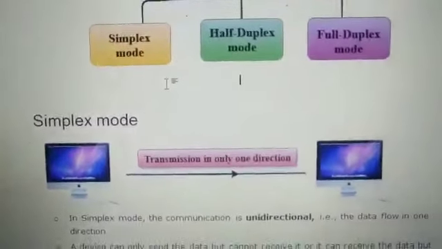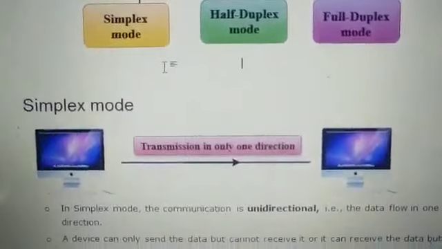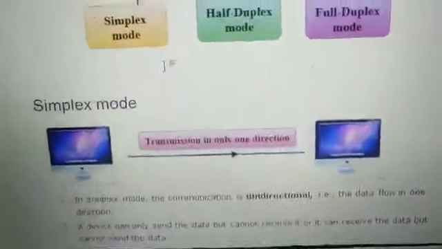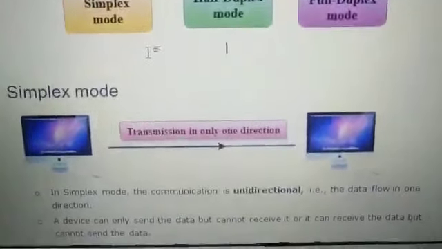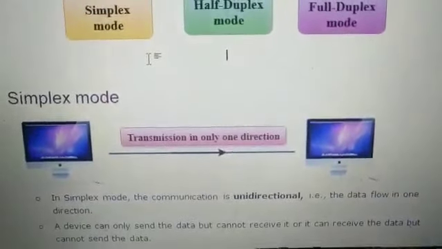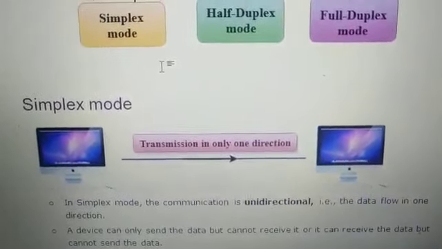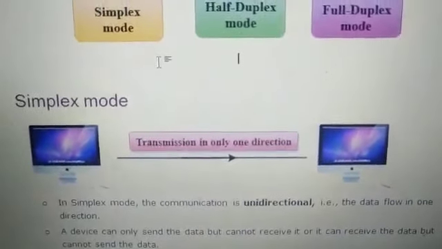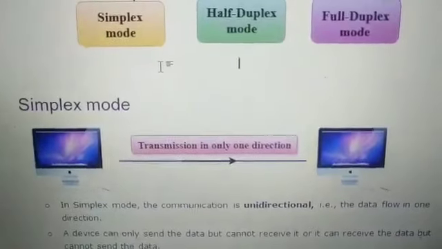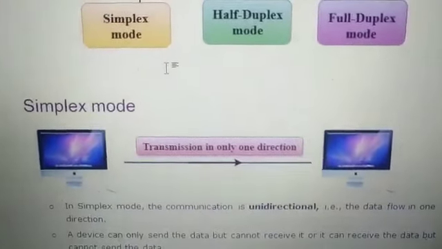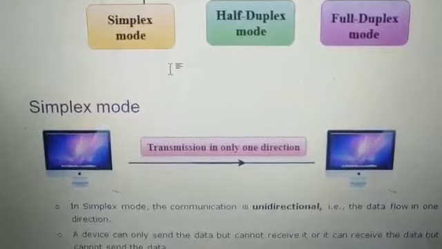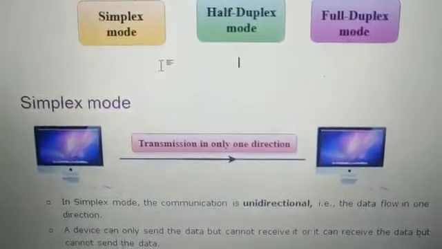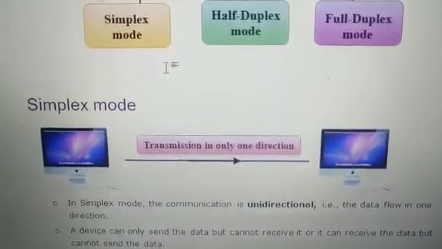So no acknowledgement, no feedback is possible. This is sometimes disadvantageous: if data is not received by the receiver, or is lost, or the key to decode the message is not received, the receiver cannot give any feedback to the sender saying it is not able to get it, please help me out. This is not possible because it is unidirectional.